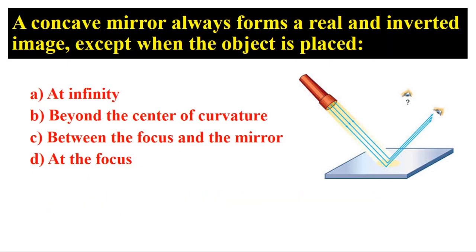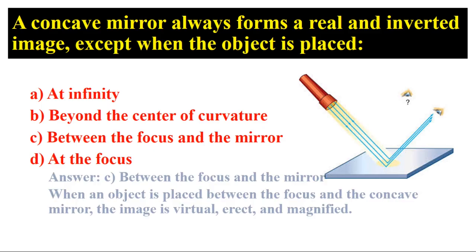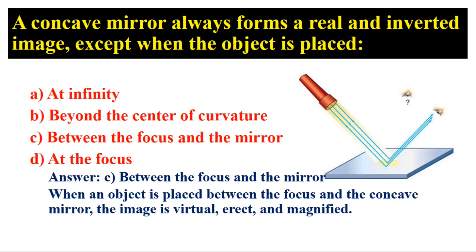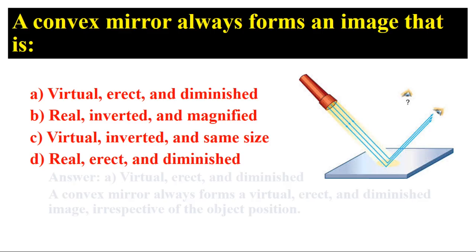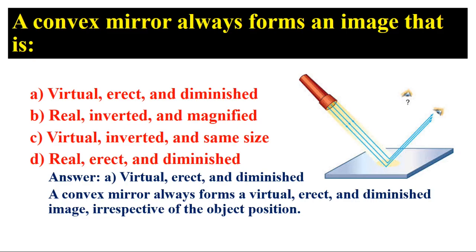A concave mirror always forms a real and inverted image, except when the object is placed? Answer: C, between the focus and the mirror. When an object is placed between the focus and the concave mirror, the image is virtual, erect, and magnified. A convex mirror always forms an image that is? Answer: A, virtual, erect, and diminished. A convex mirror always forms a virtual, erect, and diminished image, irrespective of the object position.